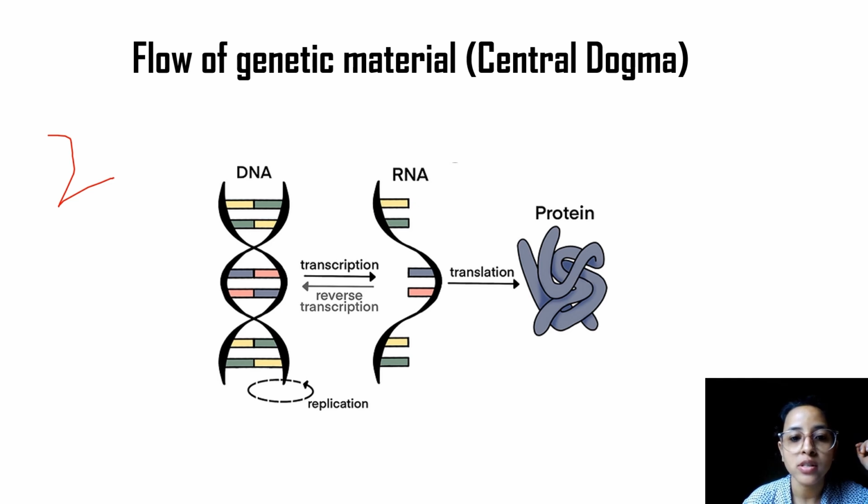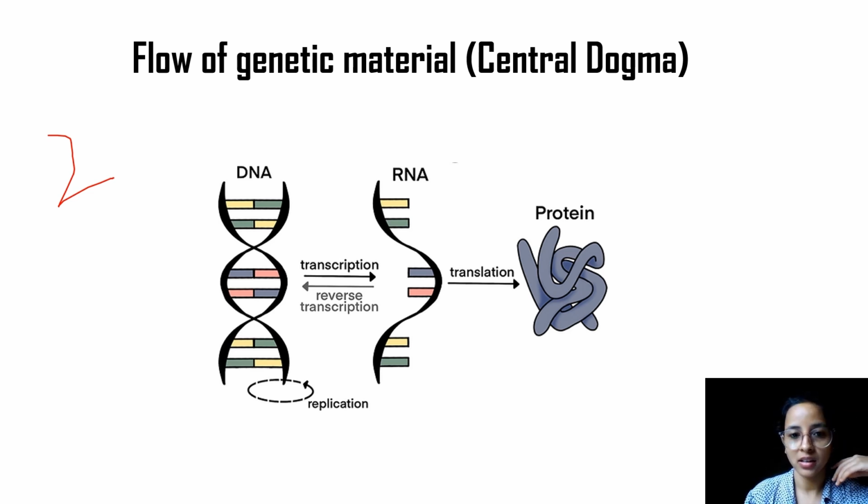Now, this was because of an enzyme called reverse transcriptase. They saw this in one of the viruses, and again another new model of the central dogma was proposed where they said that DNA will be able to get transcribed to RNA, but RNA will also be able to get transcribed back, that is reverse transcription, to form DNA.